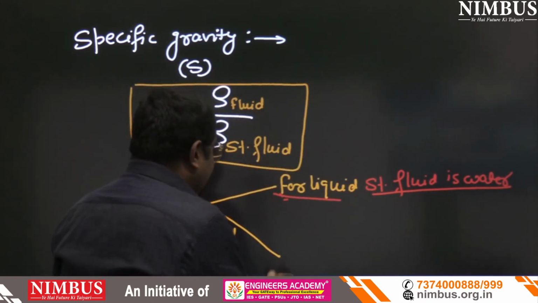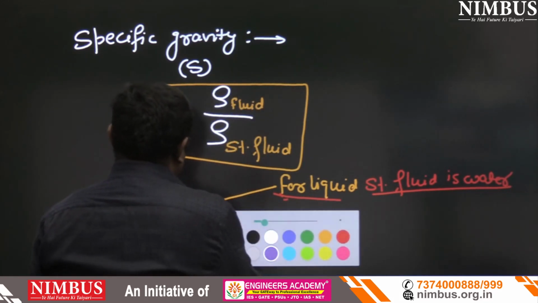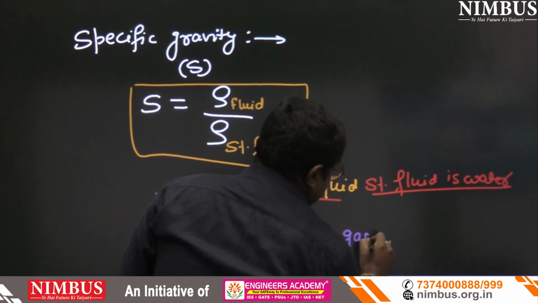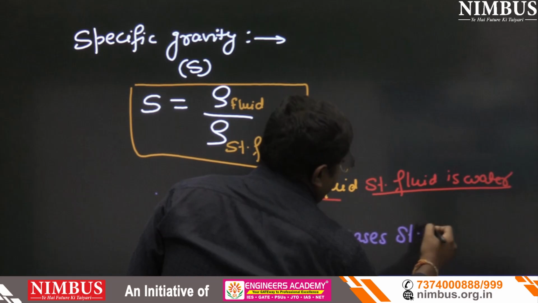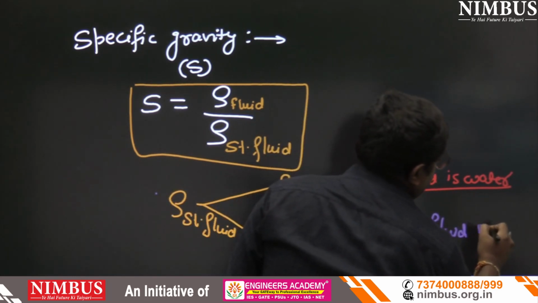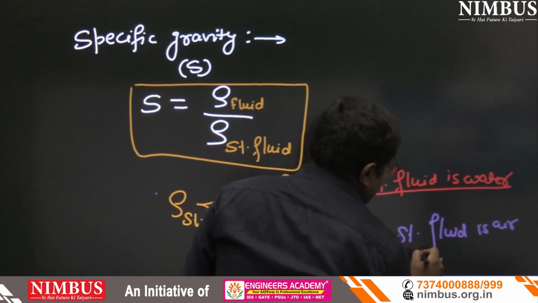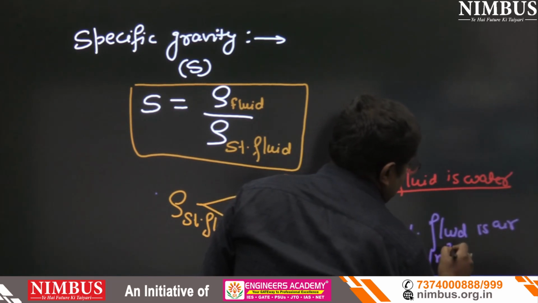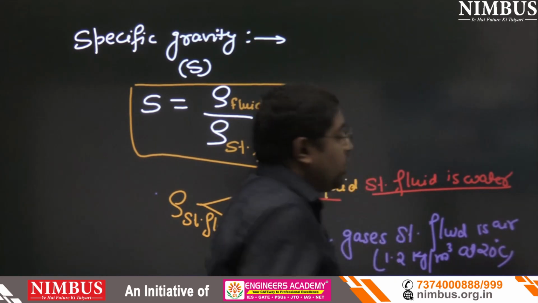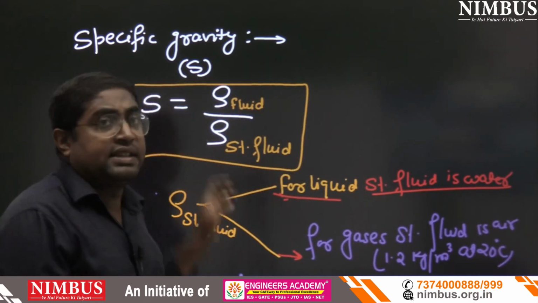And for gases, the standard fluid is air. And what is the density of air? 1.2 kg per meter cube at 20 degree Celsius. So that is a comparison of density and density.